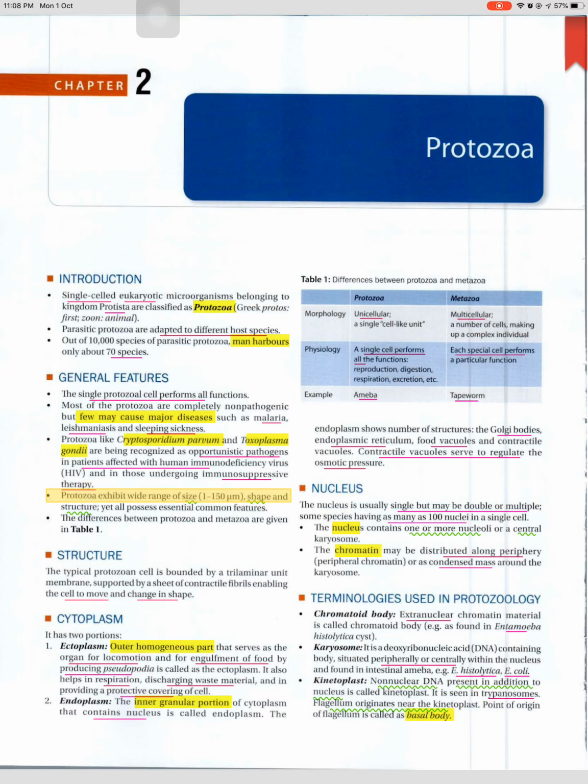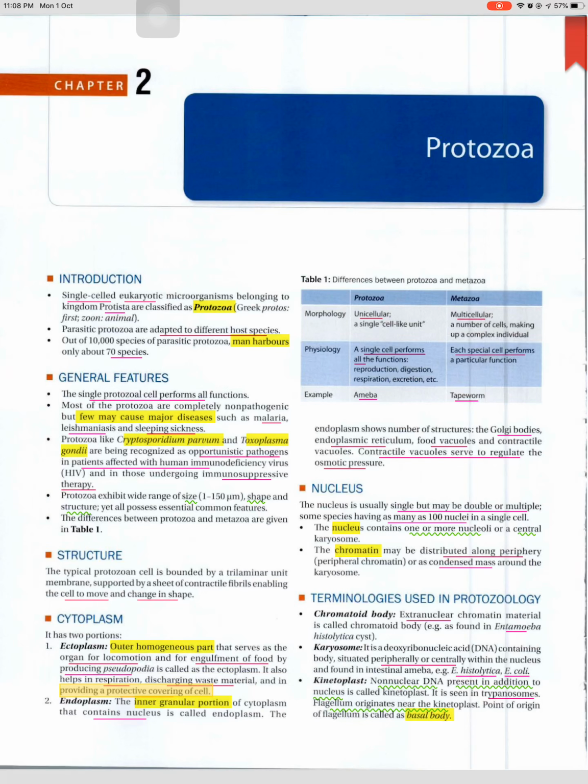Structure. The typical protozoan cell is bounded by a trilaminar unit membrane, supported by a sheet of contractile fibrils enabling the cell to move and change in shape. Cytoplasm. It has two portions. 1. Ectoplasm. Outer homogeneous part that serves as the organ for locomotion and for engulfment of food by producing pseudopodia is called the ectoplasm. It also helps in respiration, discharging waste material, and in providing a protective covering of cell. 2. Endoplasm. The inner granular portion of cytoplasm that contains nucleus is called endoplasm.